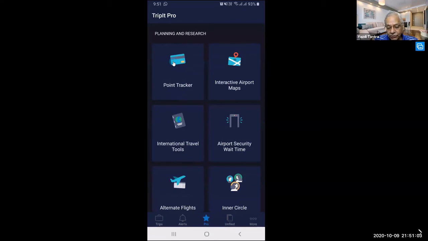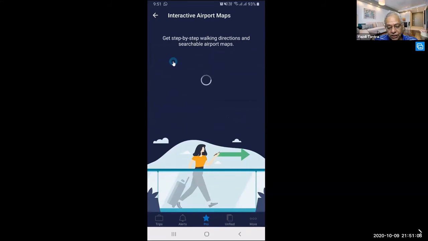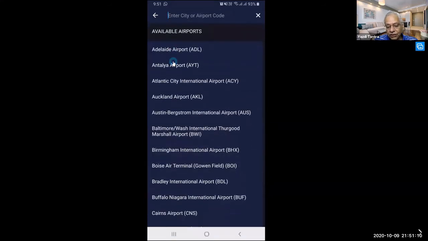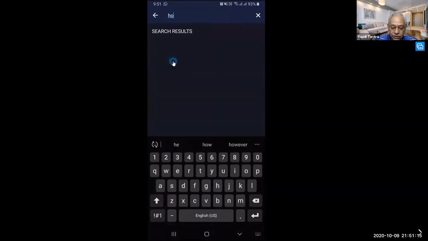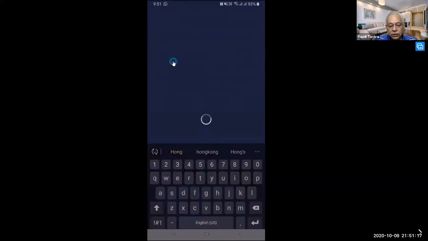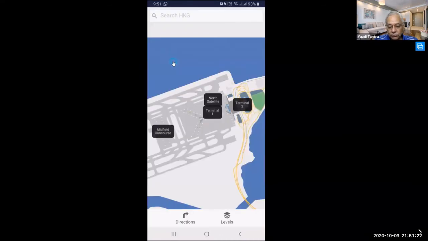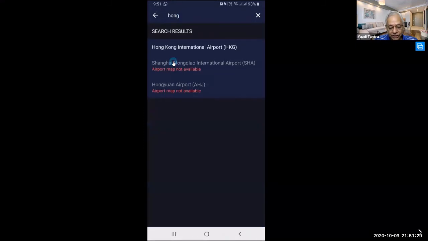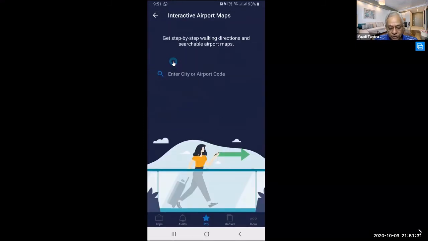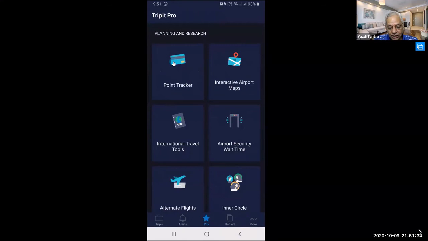Then you have interactive airport maps. We saw the maps, how they work. You enter any airport where the map is available. Suppose you say I want to go to, say, Hong Kong airport, and again the same. Okay, it will track where I am, and then I can just say directions from wherever I am to wherever I want to go at the airport. It's very useful.